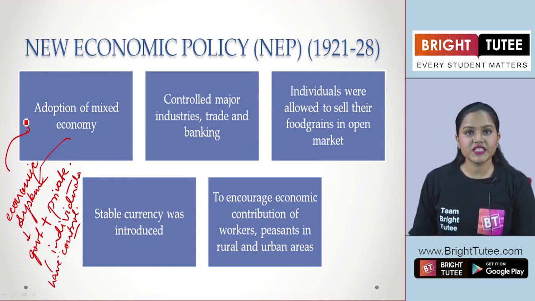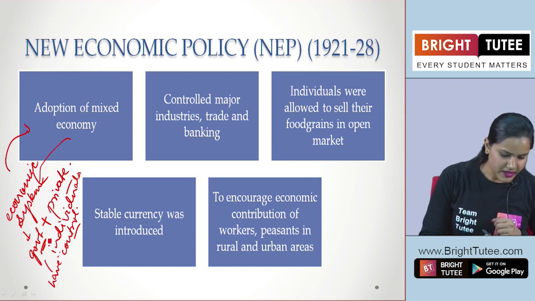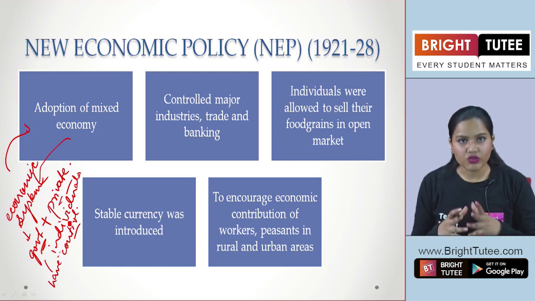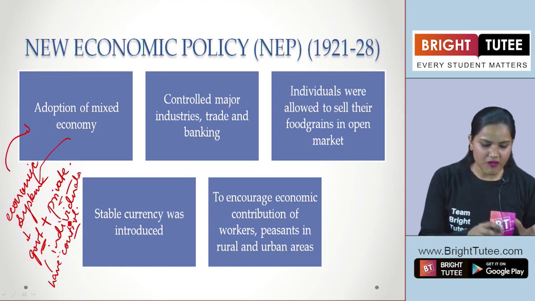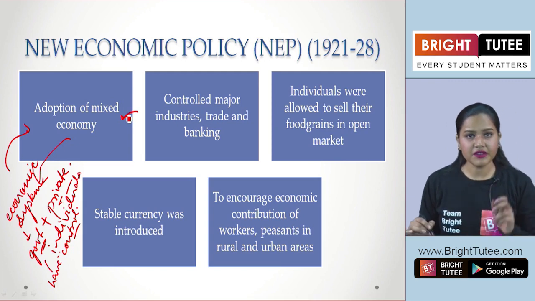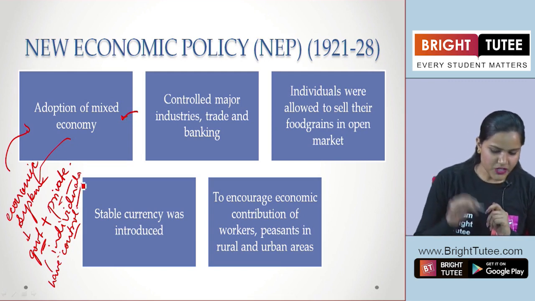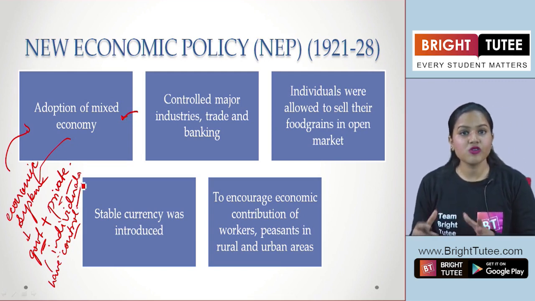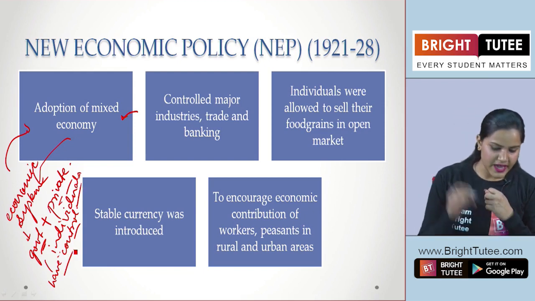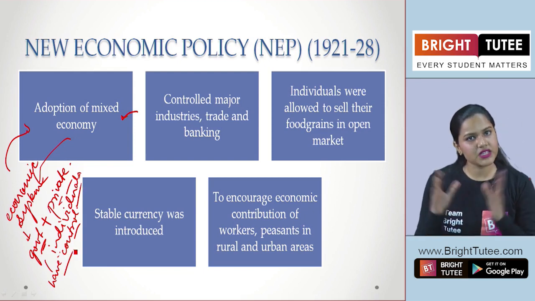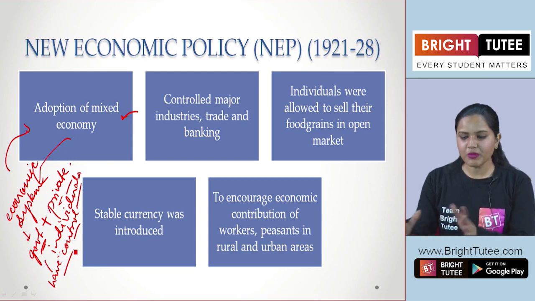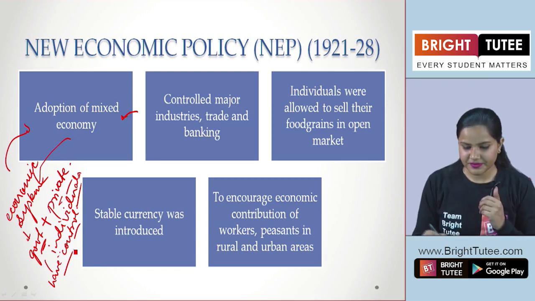So this is the mixed economy: government and private ownership here. The government also has powers here, and the private individuals are also given certain power in this kind of economic system, certain control here. Now by example, we are going to understand this.